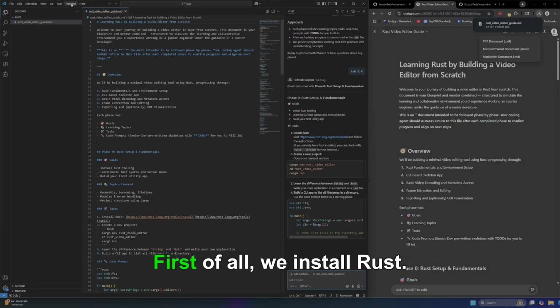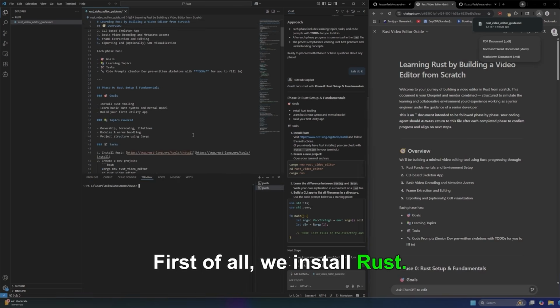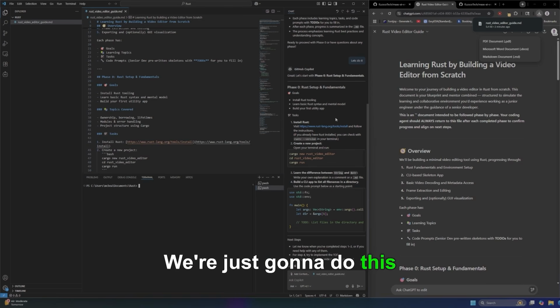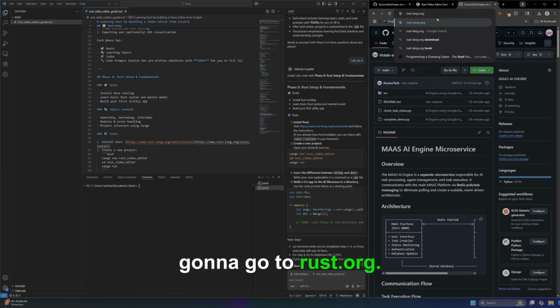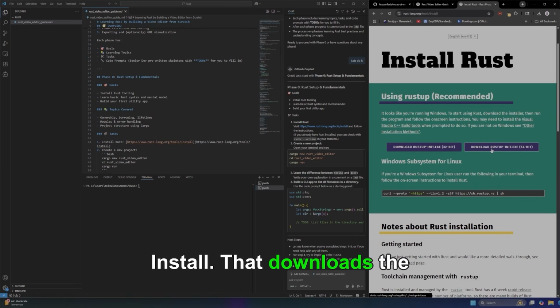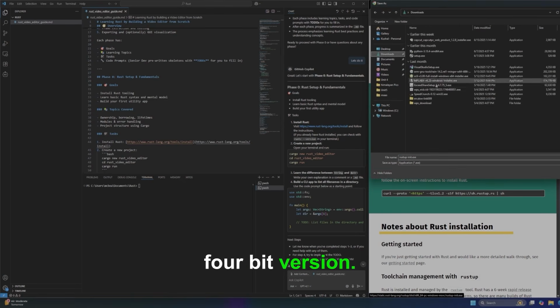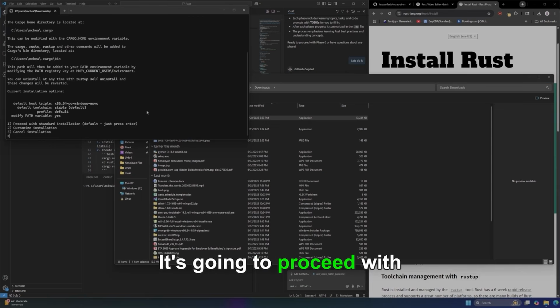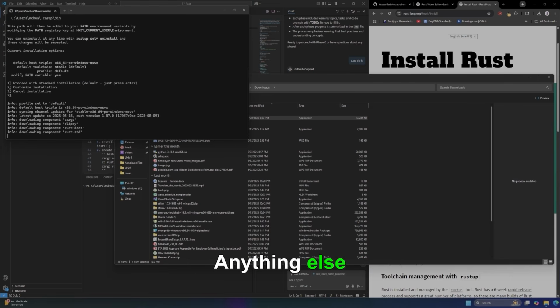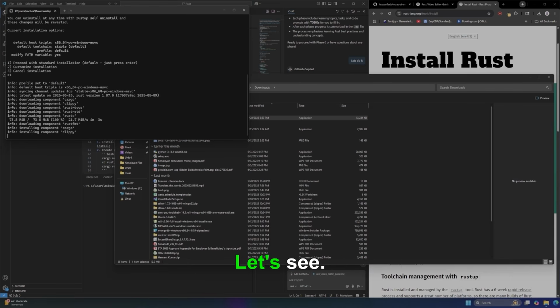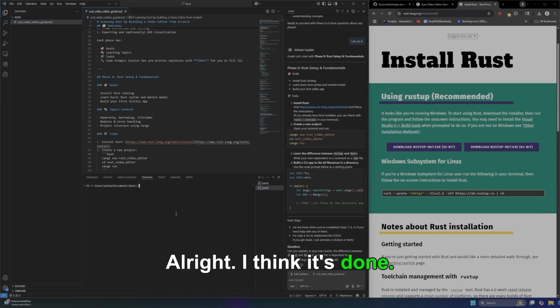Let's do it. First of all, we install Rust. Let's see, do I already have Rust? I don't, but I have winget. We're just gonna do this the normal way. We're gonna go to rust.org, install, download the 64-bit version. Going to proceed with installation. Anything else that's not standard? Let's see. All right, I think it's done.